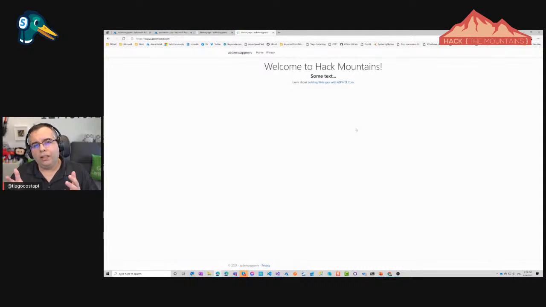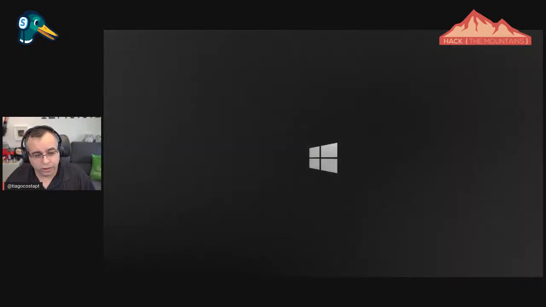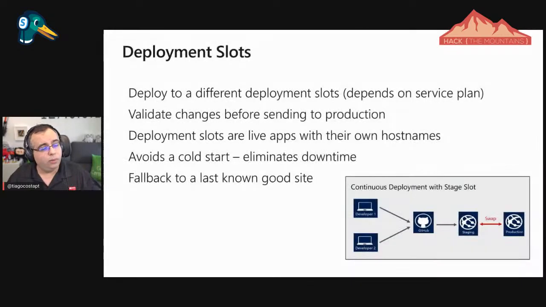But let's be honest, maybe that's not a good idea, right? Maybe I want to create a development environment where I test these changes. And then I look, yeah, I like that. Let me then promote that to production. And that's exactly what we're talking about. That's called deployment slots, okay? And what are deployment slots?